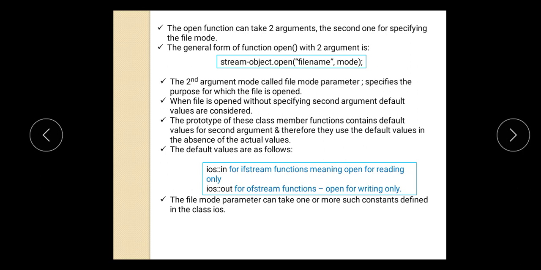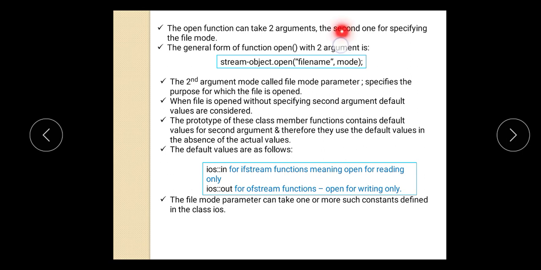That means the default value, if you are creating the object of the ifstream class and opening the file with that object, is that the file is open for the reading purpose. It will open in the input mode. And if you are creating the object of the ofstream class and opening the file with that object, in that case your file is open for the writing purpose. That means by default it is open in the out mode, so that you can perform the writing operation on that file.